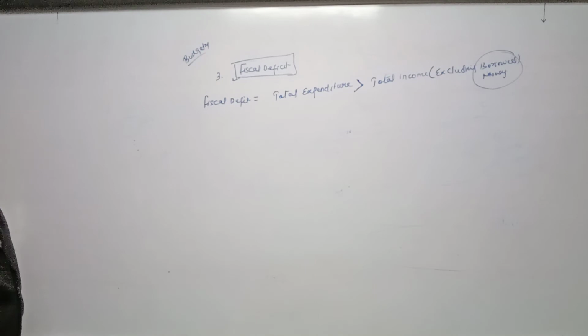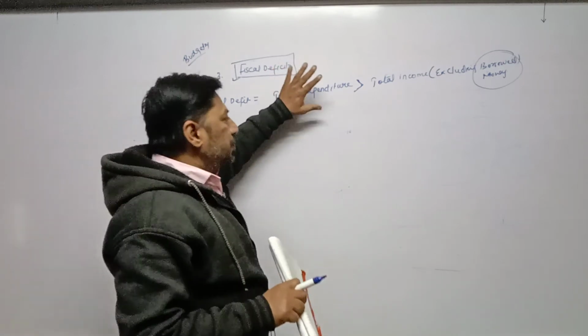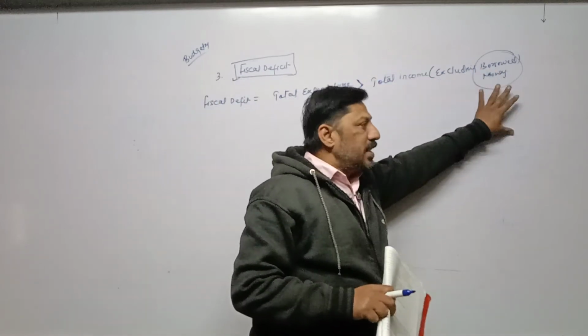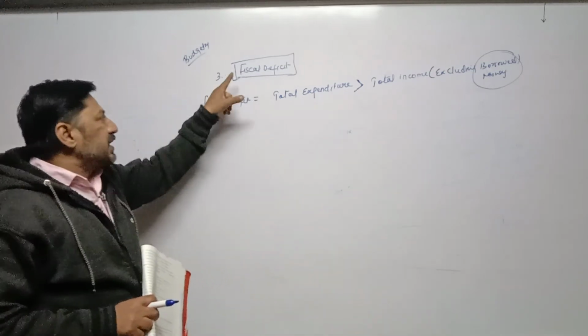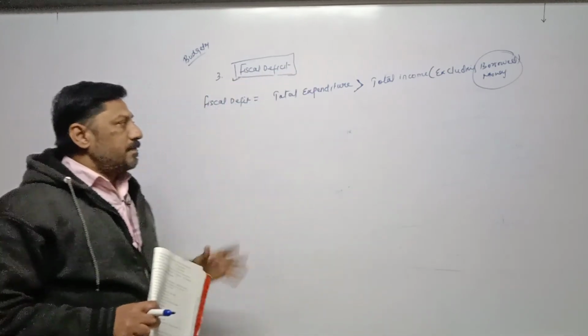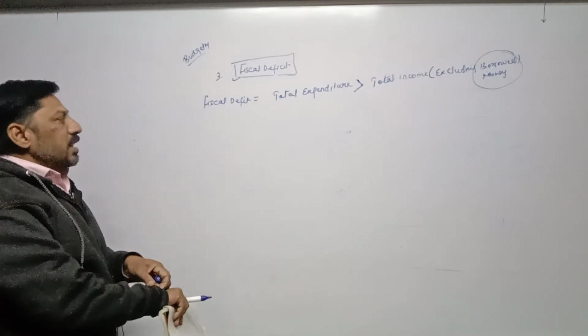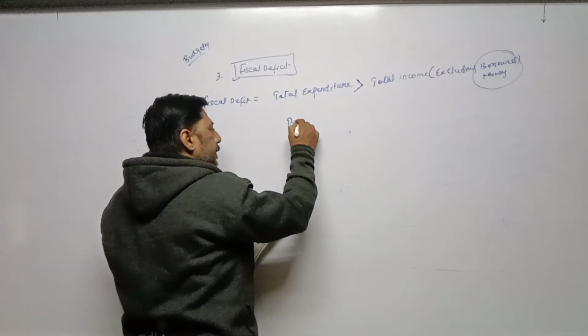The third, fiscal deficit, is completed. What is the definition? Once again, whenever total expenditure is more than total income excluding borrowed money, such type of deficit is called fiscal deficit. Now the fourth and last one, and in this way your chapter will be completed. The last one is primary deficit.